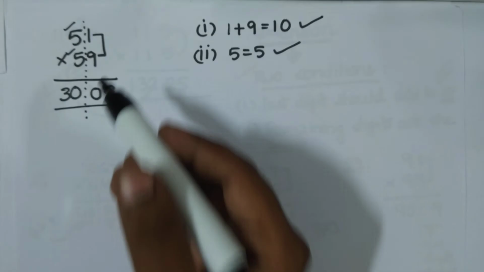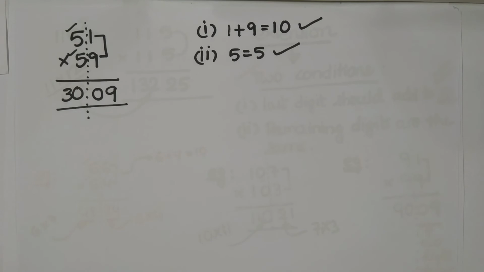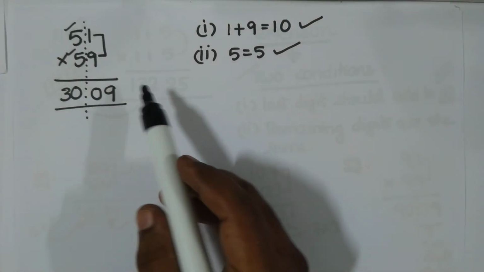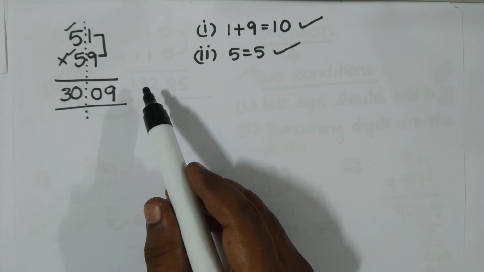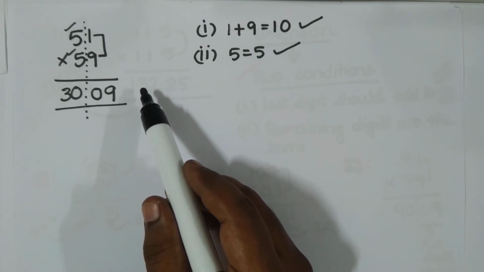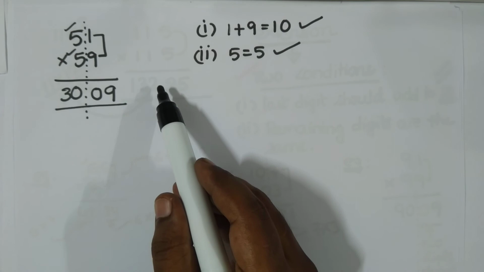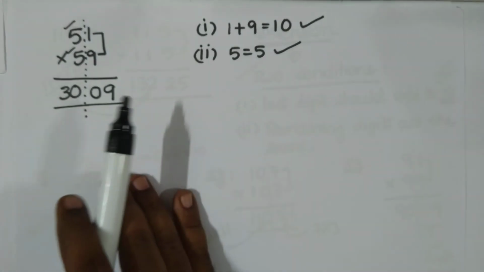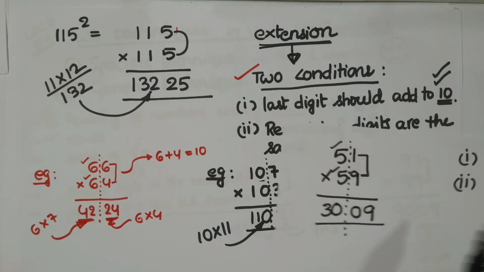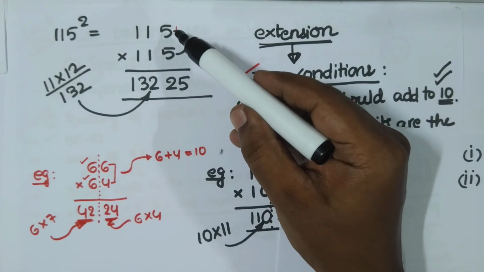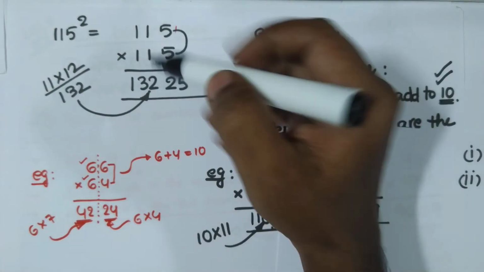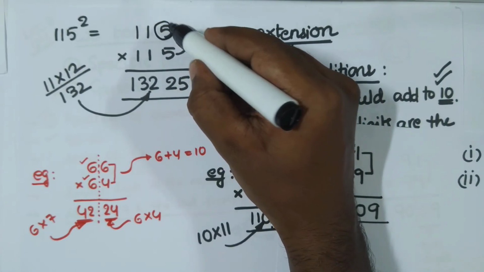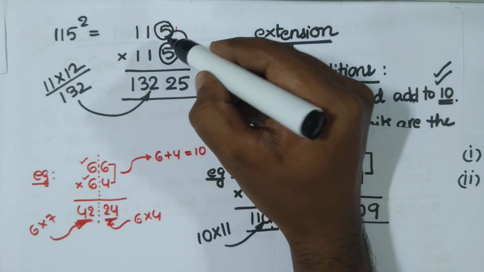Not only squaring of numbers ending with 5, but also we can do it like this. The same formula works while squaring numbers ending with 5. Do you know why? When you square 2 numbers ending with 5, the right hand most digits add up to 10.